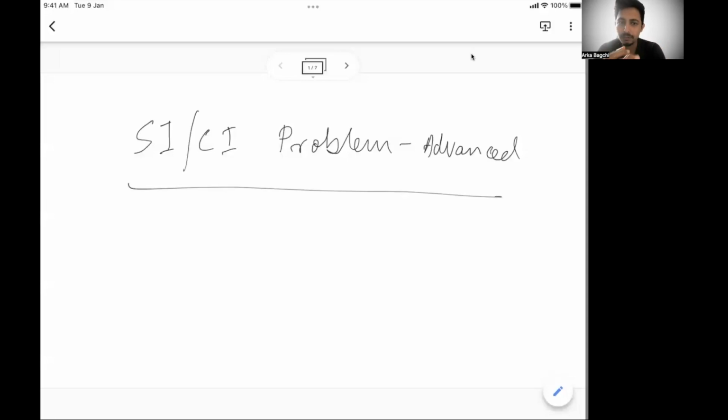Similarly, for SICI, or simple interest compound interest, we have done the first foundational session, and we have also done the first session on the foundational problems. So this is the last session of simple interest compound interest, where we are going to talk about some of the advanced level problems and see how to solve them.